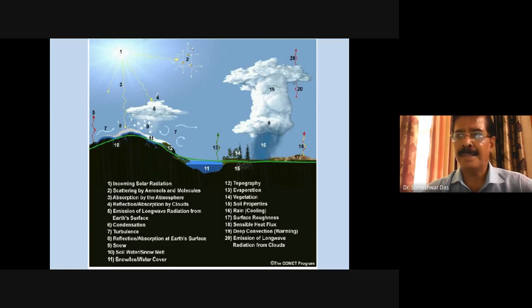Like if some tree has wide leaves, it will block the solar radiation and will not allow it to reach the ground, because it is blocked by the foliage, the leaves of the tree itself. Also, plants are very important for evapotranspiration, right? You might have studied that.